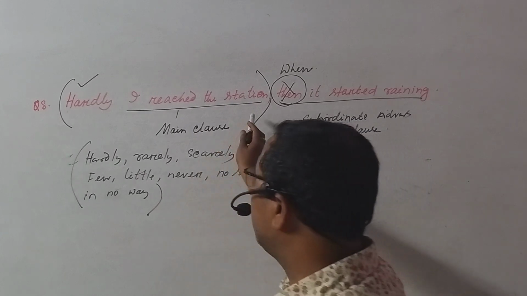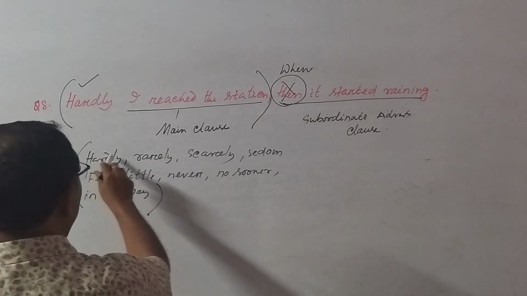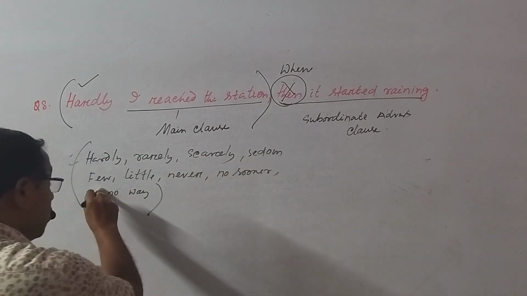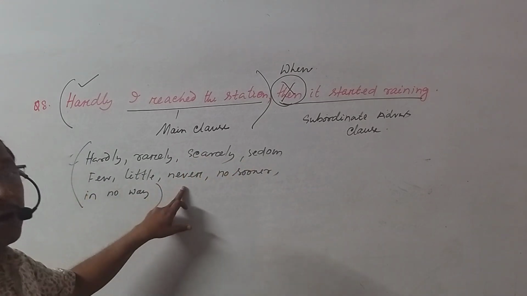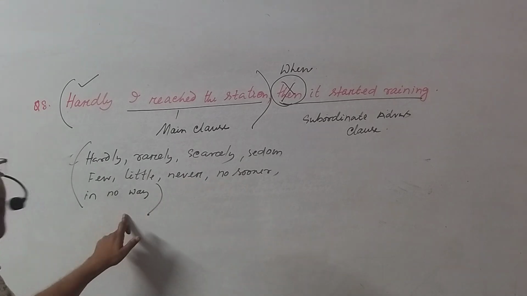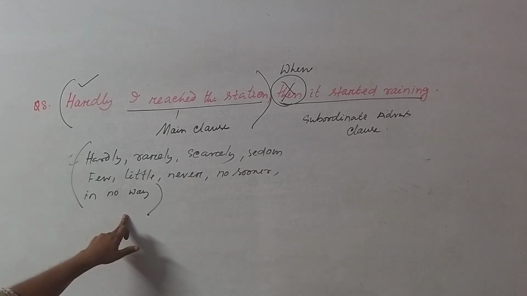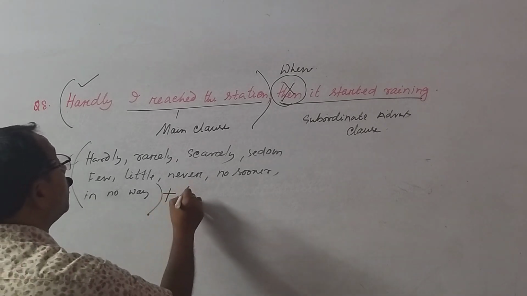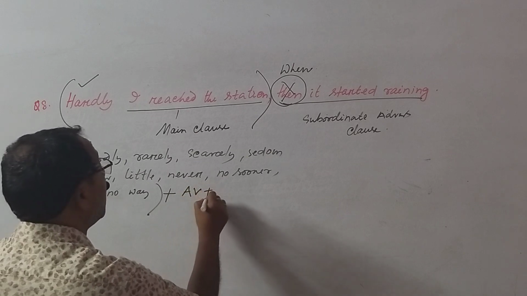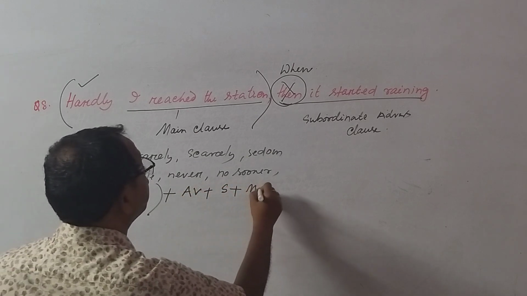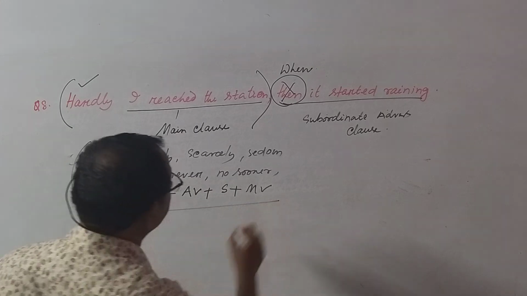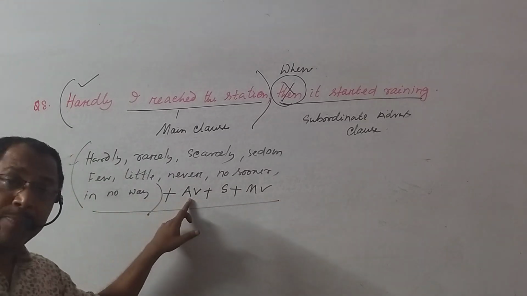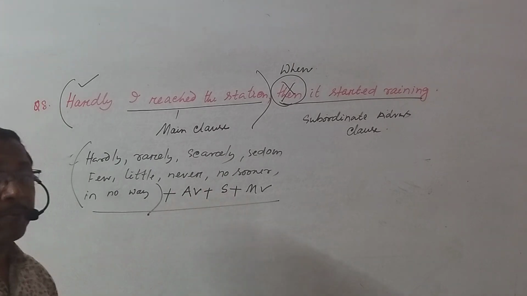Again listen to me, important message there. When main clause starts from hardly, rarely, scarcely, seldom, few, little, never, no sooner, in no way, what is the structure? Now they are followed by auxiliary verb plus subject plus main verb. This is the system. These words are followed by auxiliary verb plus subject plus main verb.